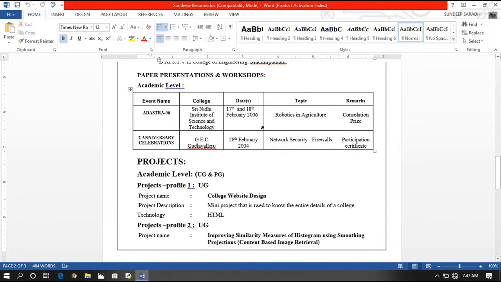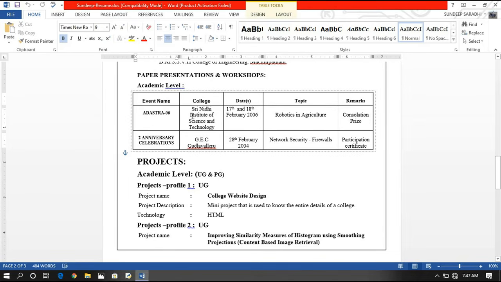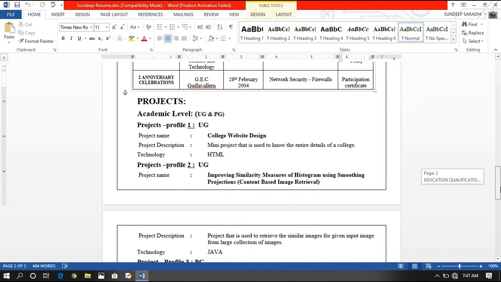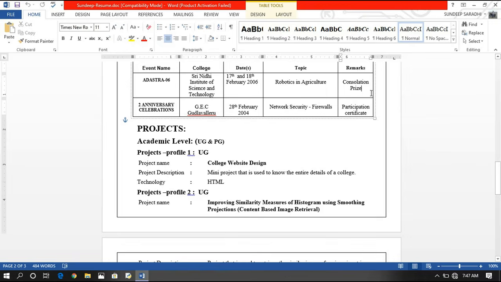And then coming to the paper presentations and workshops, here also you can mention all your paper presentations and workshops in a neat table. So the event name, the college where you presented a paper or attended a workshop, the dates when you attended, the topic, and the remarks. Remarks is whether you got a prize, or a participation certificate, or like this.